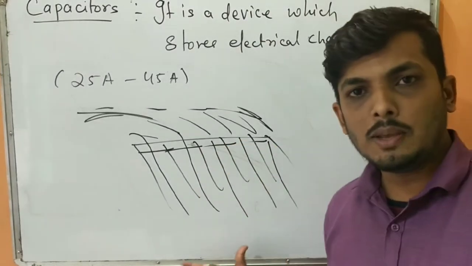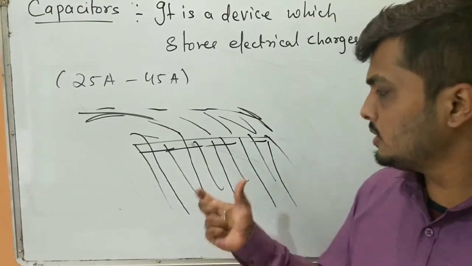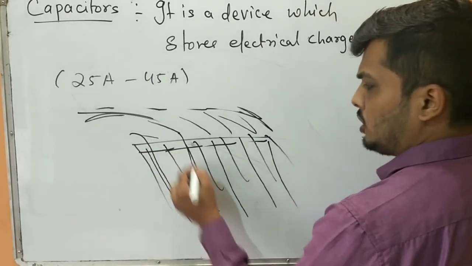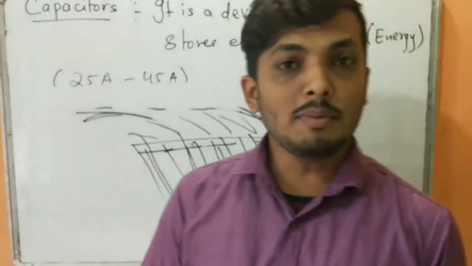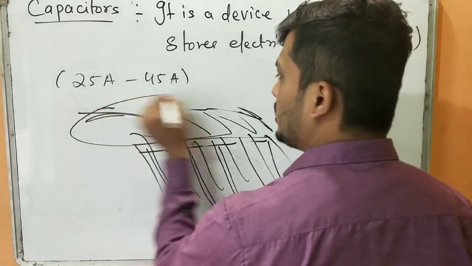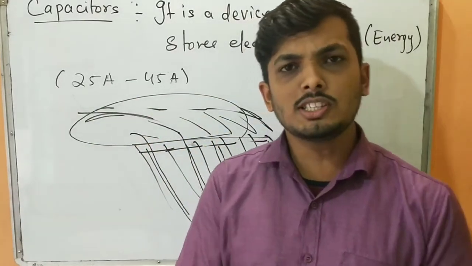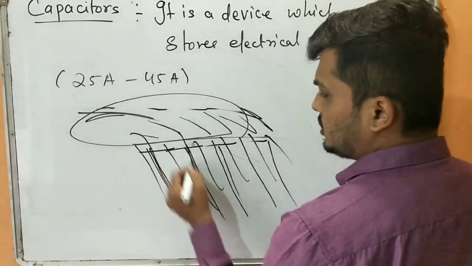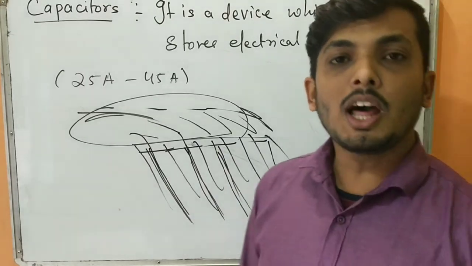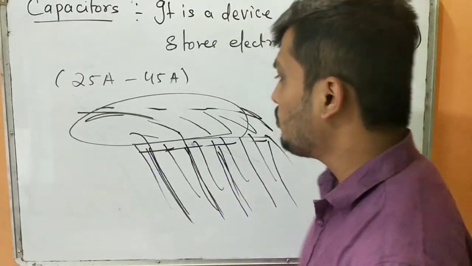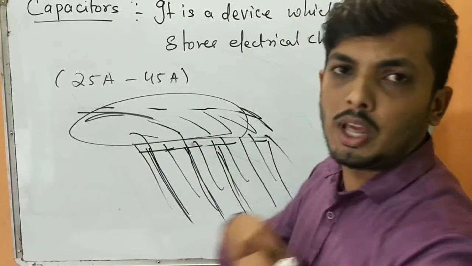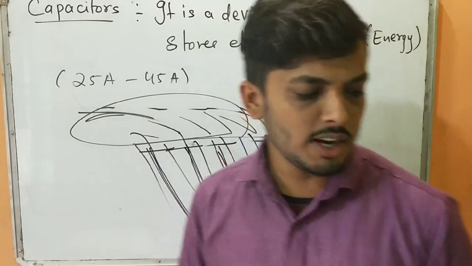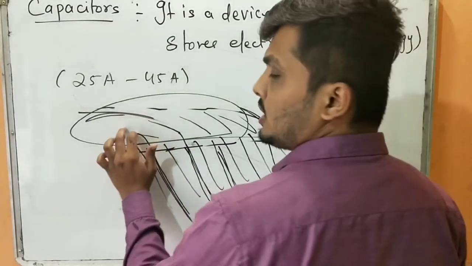This work is done by the battery. You can imagine that the door opening of the dam resembles the battery, so I am getting a constant flow of water. But unfortunately, if the dam itself collapses, what will happen? Initially the water is stored, just as both the battery and the capacitor store energy, but how they discharge is most important. Whatever stored water you had is going to break out. Yes or no? All the water is going to come out with a lot of potential energy. Clear? This work is done by the capacitor.